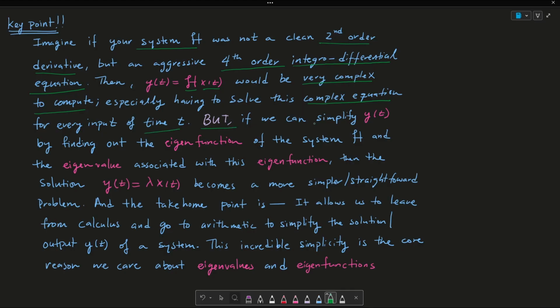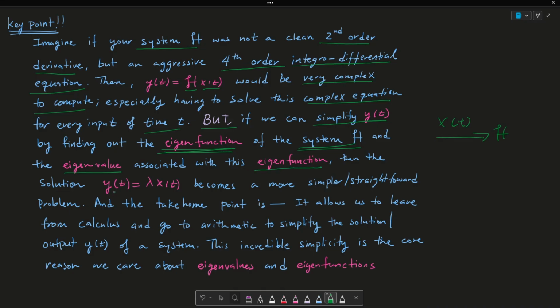But if we can simplify y of t by finding out the eigenfunction, and we do this again with that input x of t, if we just input it into our system H, we can find out if it's an eigenfunction of the system H and the corresponding eigenvalue associated with this eigenfunction.